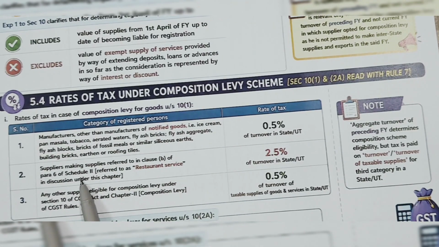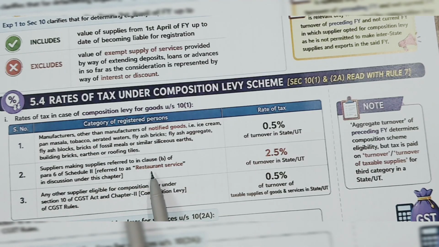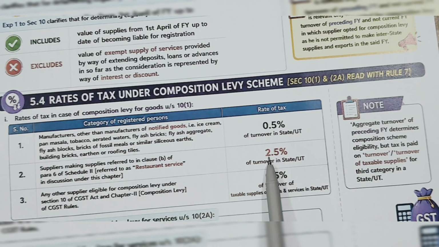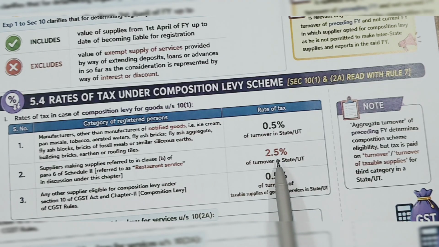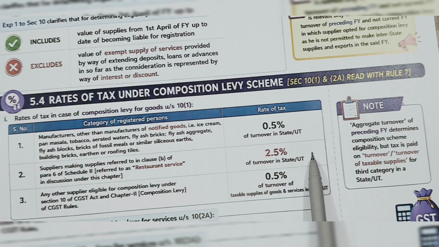Then the supplier making supply referred to in clause B of para 6 of Schedule 2, referred to as restaurant services: 2.5% of turnover in state and UTs. That means CGST and SGST, 2.5 plus 2.5, the effective rate will be 5%.